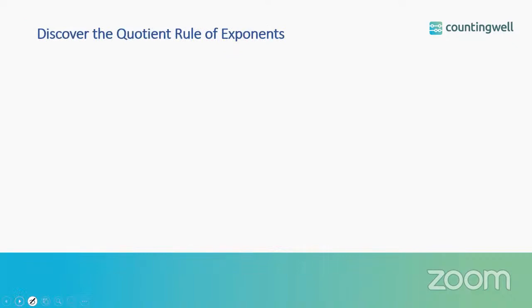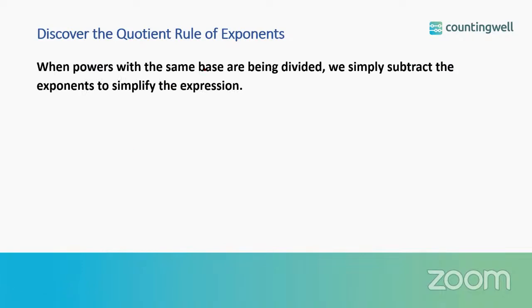Now let us discover the quotient rule. So what is the quotient rule? When we are having powers with the same base and we are dividing them, we simply subtract the exponents to simplify the expression.